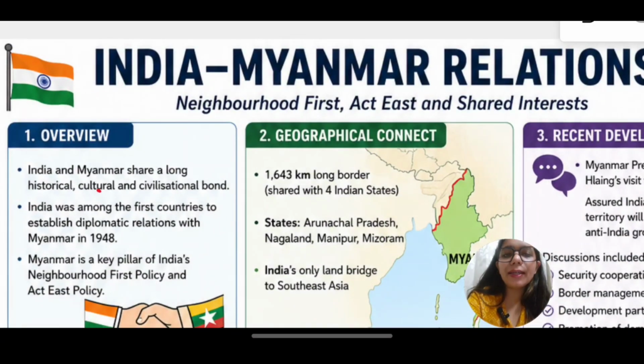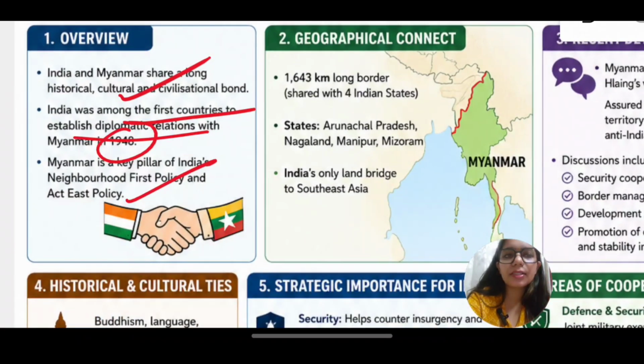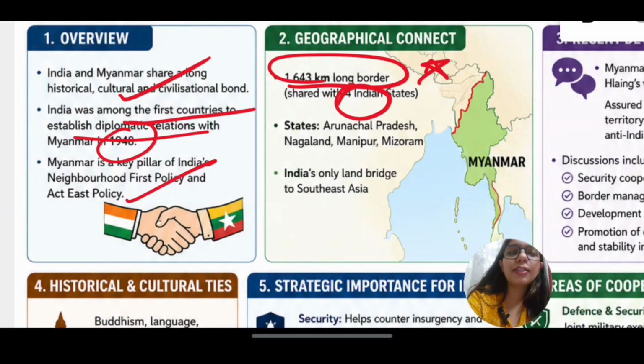First of all, India and Myanmar share a long border. India was among the first countries to establish diplomatic relations in 1948. Then Myanmar is a key pillar for India's neighborhood first and Act East policy, since it is our very first neighbor. Now you may also keep this in mind, the length of the border and how many Indian states share their border with Myanmar. Look at this map.